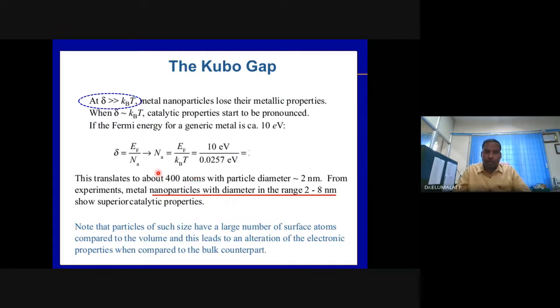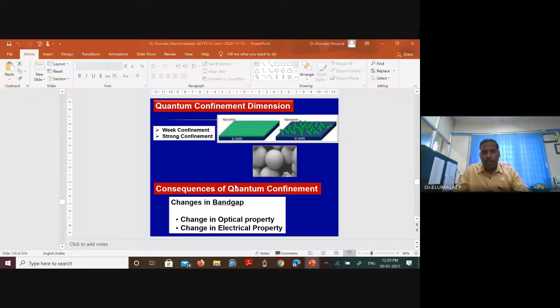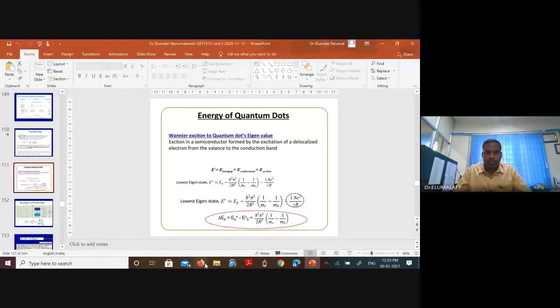It is estimated that if you make a 2 nanometer gold particle, according to this equation, it will have a hardly countable number of atoms, roughly 400 atoms. And this collection of 400 gold atoms is highly catalytic, and we have a nanocatalyst. I think we will stop now. We will take up the band gap in the next class.